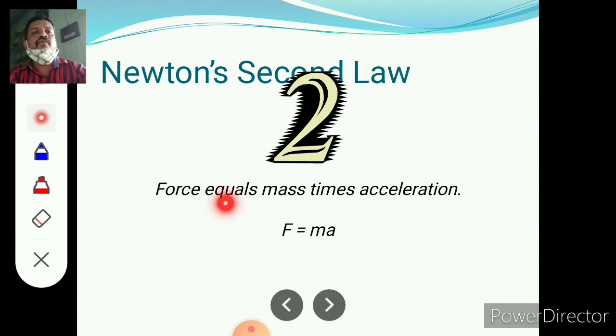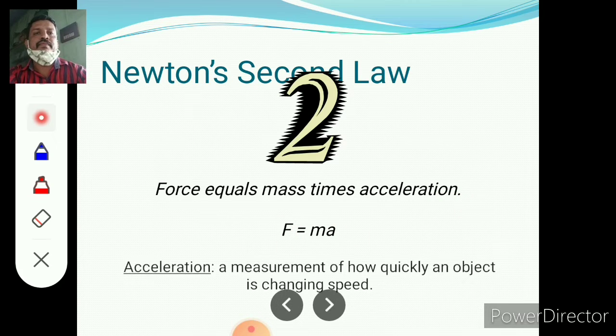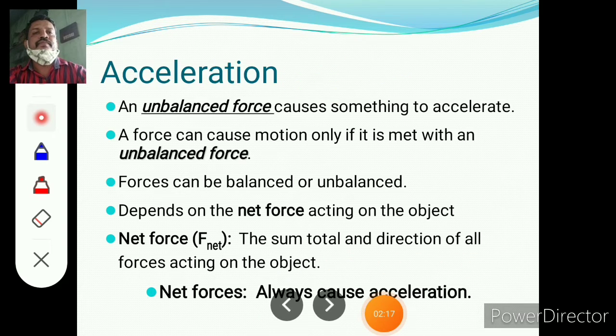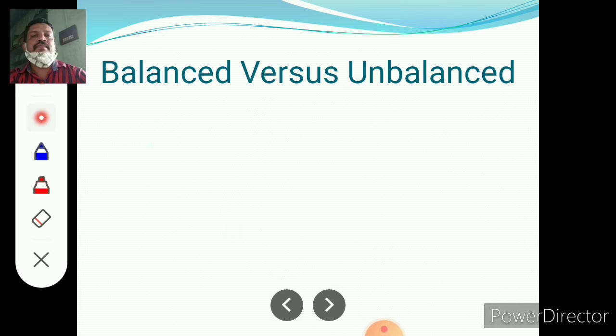Newton's second law: force equals mass times acceleration, that is F equal to ma. Acceleration is a measurement of how quickly an object changes its speed. An unbalanced force causes something to accelerate. A force can cause motion only if it is an unbalanced force. Forces can be balanced or unbalanced, depending on the net force acting on the object. Net force, F net, is the sum total and direction of all forces acting on the object. The net force always causes acceleration.